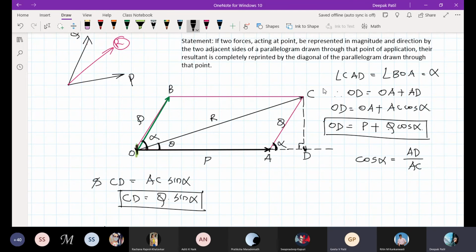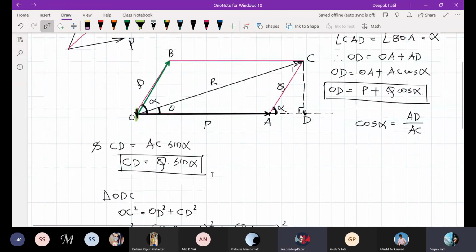Any other doubts, students? Sir, if alpha is more than 90 degrees, will this parallelogram law of forces still be applied? Yes, it can be applied. I will tell you in the next few numerical examples how you can apply that. But for now, you assume that alpha is less than 90 degrees at this point of time.